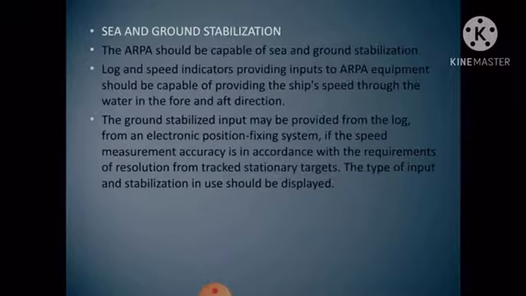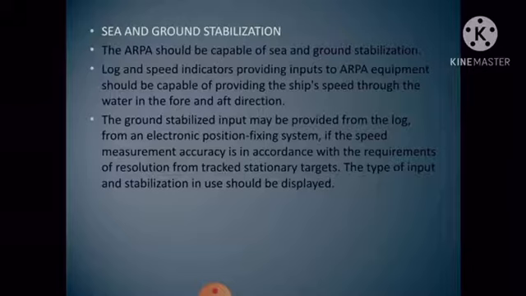Next is sea and ground stabilization. The ARPA should be capable of sea and ground stabilization. Log and speed indicators providing inputs to the ARPA equipment should be capable of providing the ship's speed through the water in the fore and aft direction.